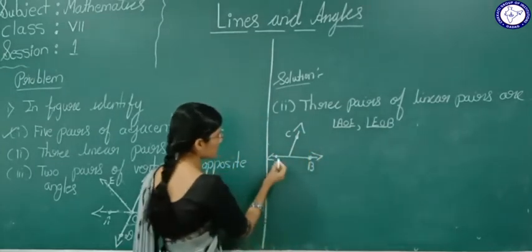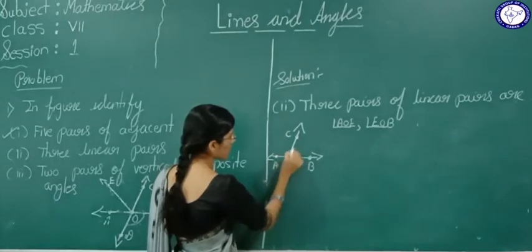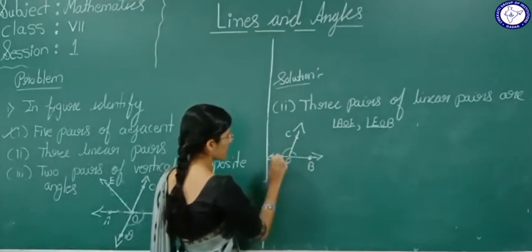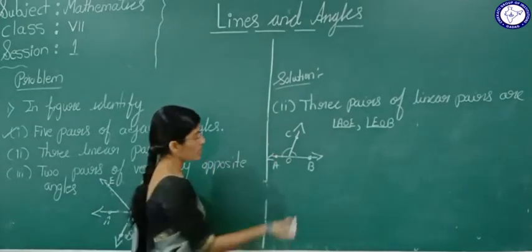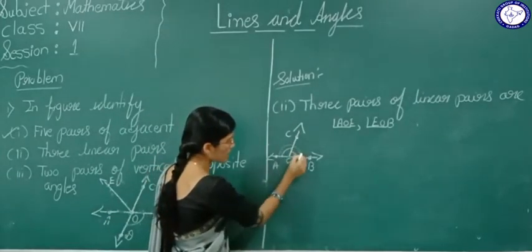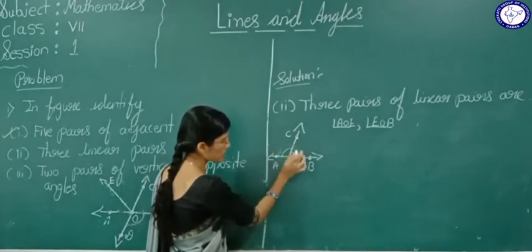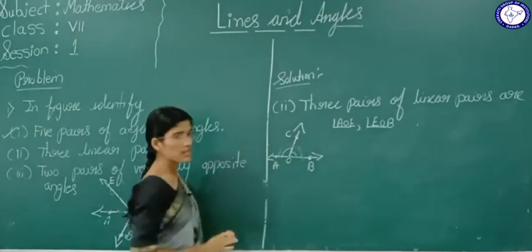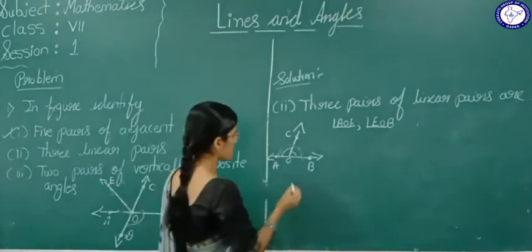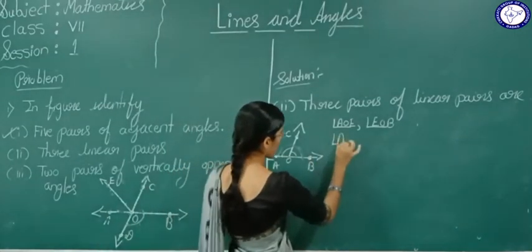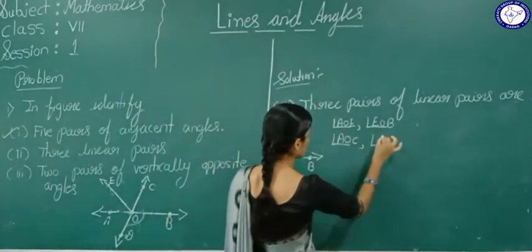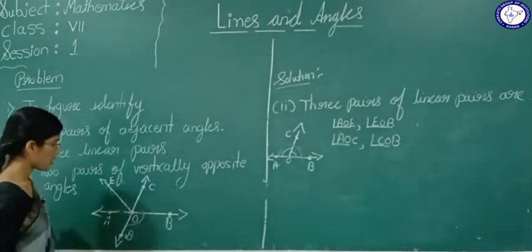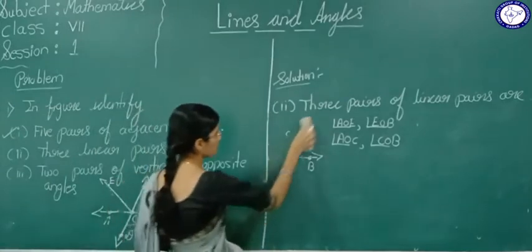Now see here student, angle AOC and angle COB, these are adjacent angles. If the sum of their angles is 180 degrees, definitely this full angle will be 180 degrees, means this is a linear pair. What is that? Angle AOC, angle COB. You have to find out in a similar way one more pair.